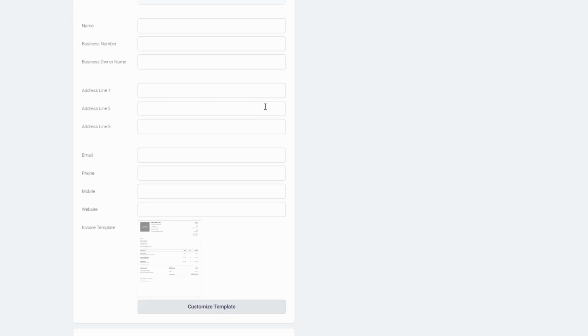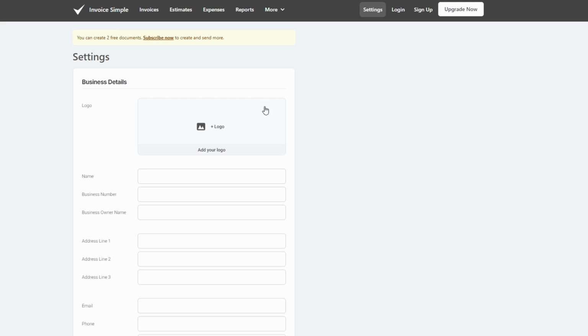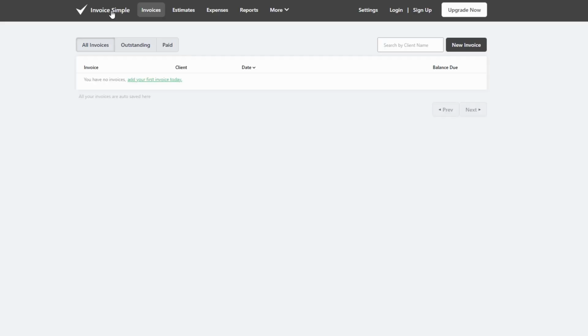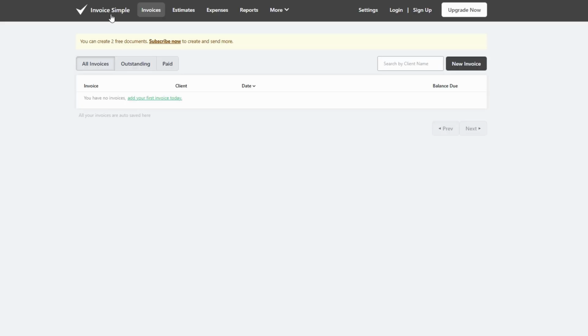The platform's design is intuitive, making navigation effortless even if you're new to online invoicing. Ready to get hands-on? Let's set up your first client. Now let's dive into the fun part, creating your very first invoice. It's easy and straightforward, so follow these simple steps.